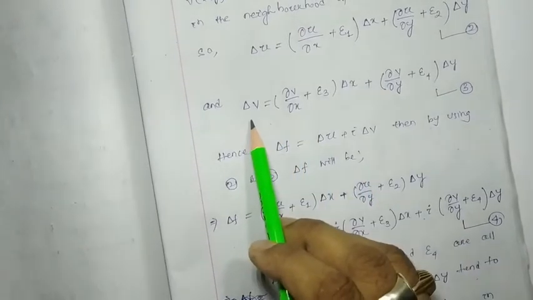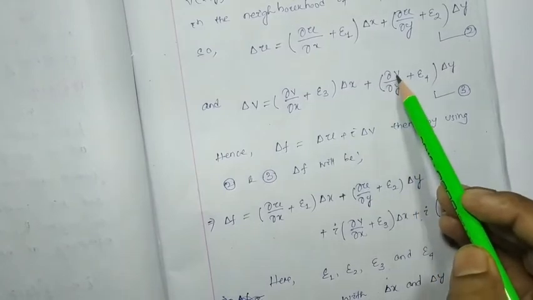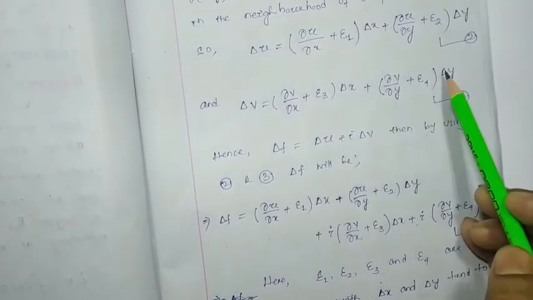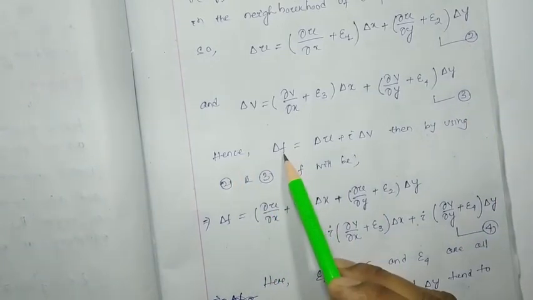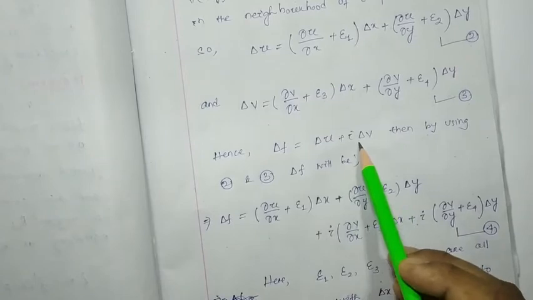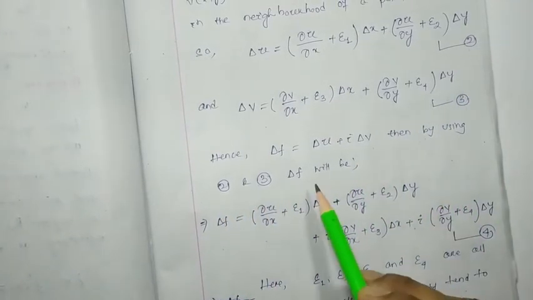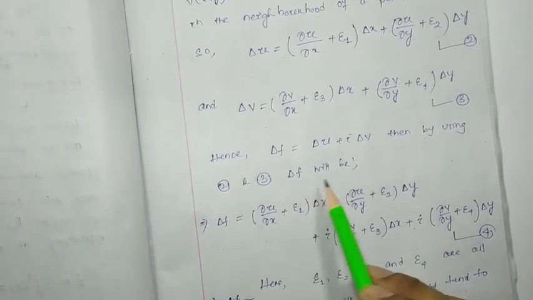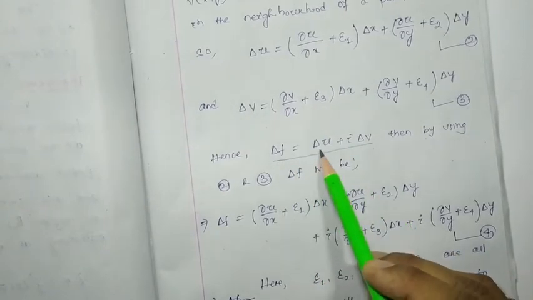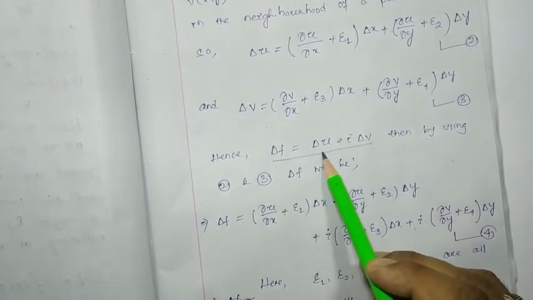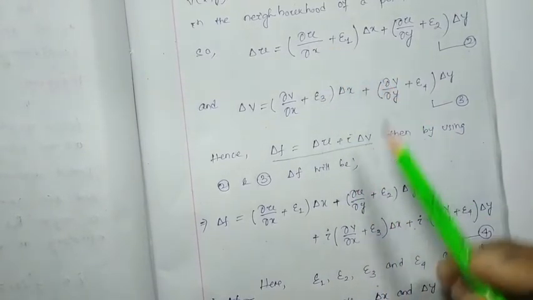Then del v can be written as (del v by del x plus epsilon 3) into del x plus (del v by del y plus epsilon 4) into del y. Let this be equation number 3. Hence del f equals del u plus i del v. Then by using equations 2 and 3, we know that del f is nothing but del u plus i del v. So here we are going to substitute del u and del v.